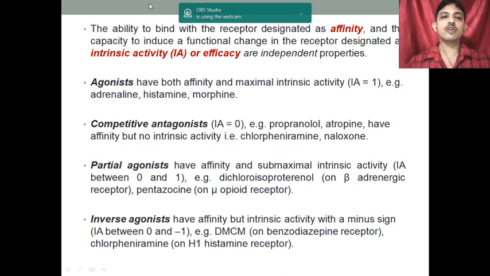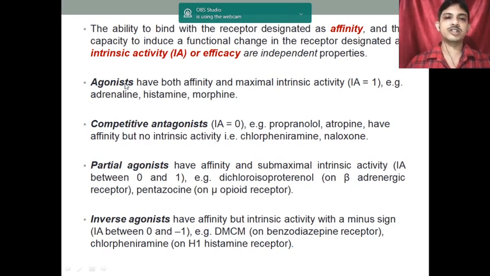So as we have told, agonist here means a full agonist. If we are considering a full agonist, then both the affinity and maximal intrinsic activity are needed. Of course affinity has to be there and the intrinsic activity should be maximum. So you can say that the intrinsic activity is 1. Clear? Examples: adrenaline, histamine, morphine.